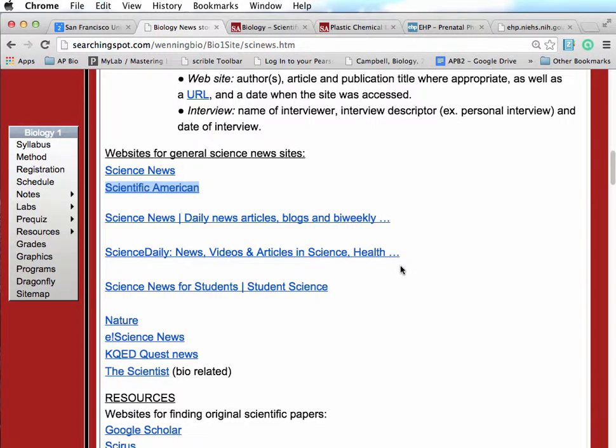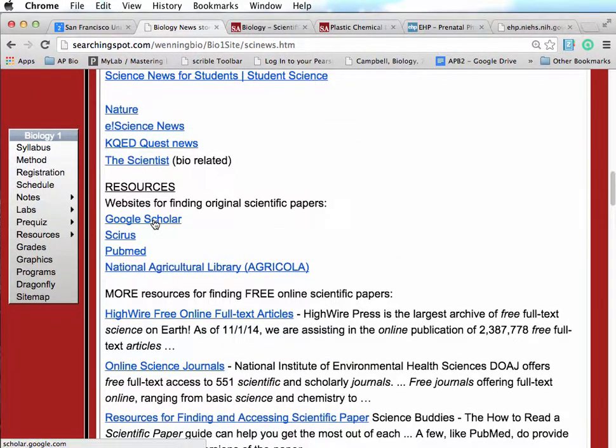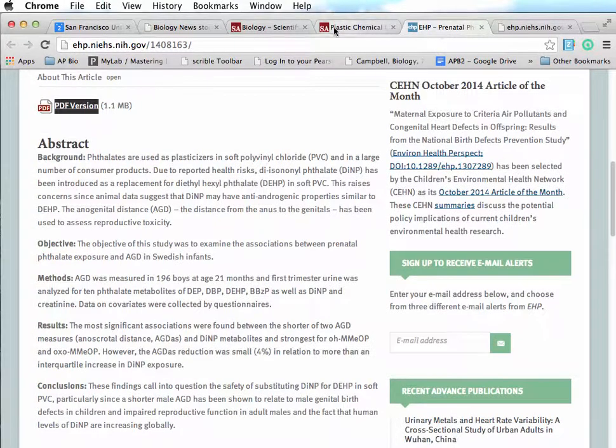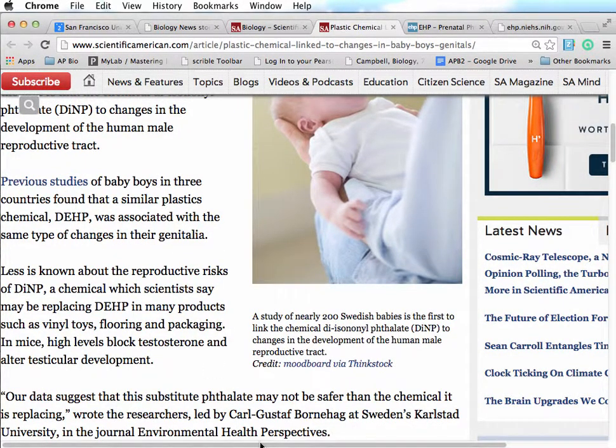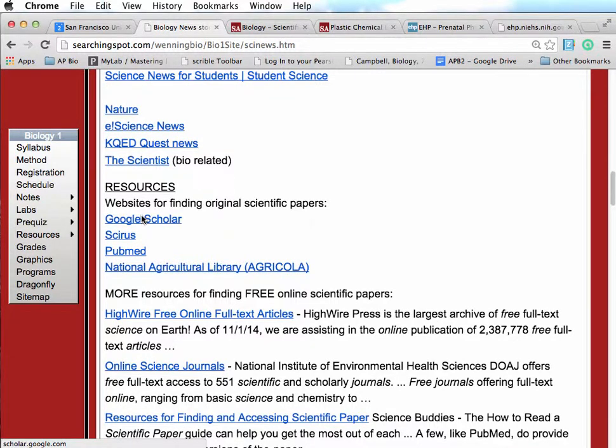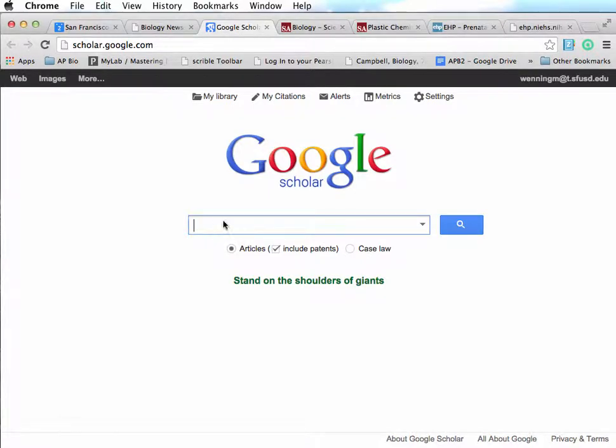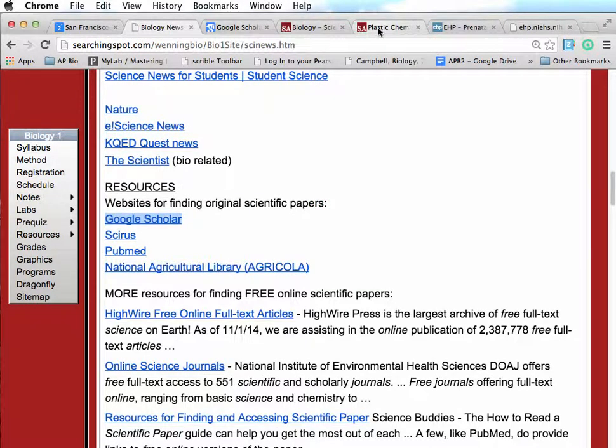All right. Also on the course website are links to search engines for searching for published papers. If the science news story doesn't have a link to the original published document, you can maybe use the name of the scientist who made the discovery, Bornheg, and search for recent papers using one of these search engines like Google Scholar. So you can search here using that and maybe come up with the link to the original published paper. So I'm going to try that right now.